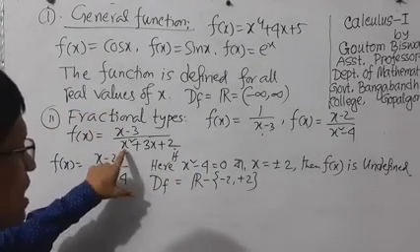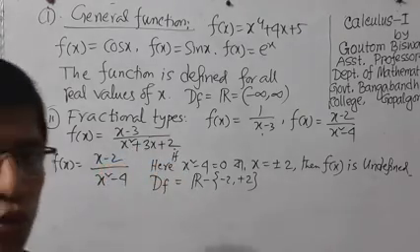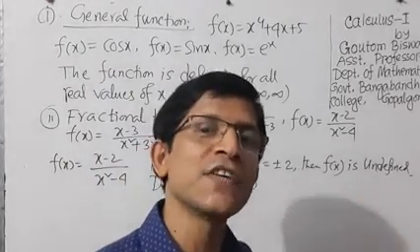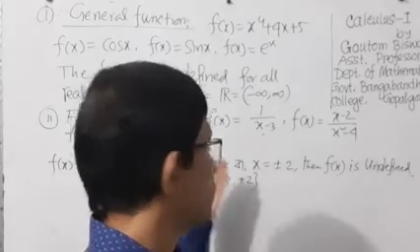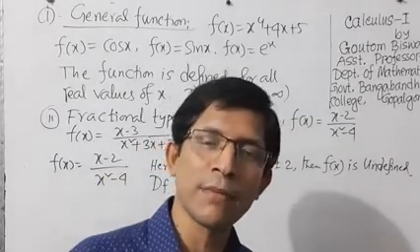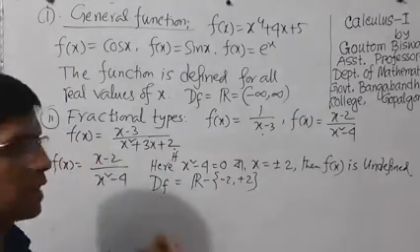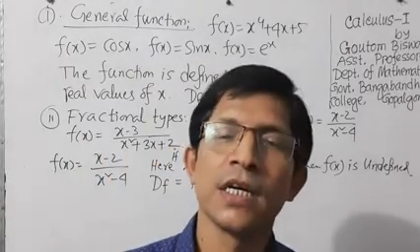You have to set the restriction x square plus 3x plus 2 equal to 0, then find out the undefined values of x, and if you deduct these values from the total real numbers, you will easily get the domain of the function, that means the defined values.